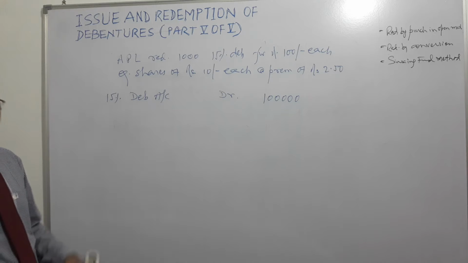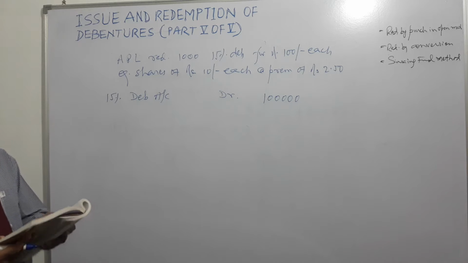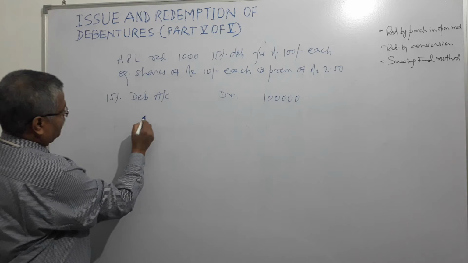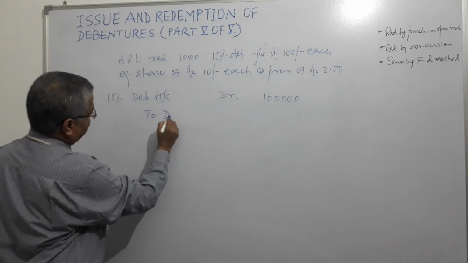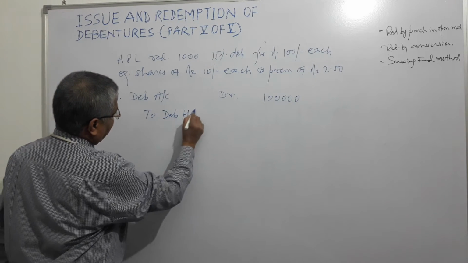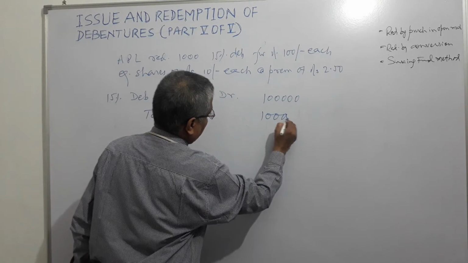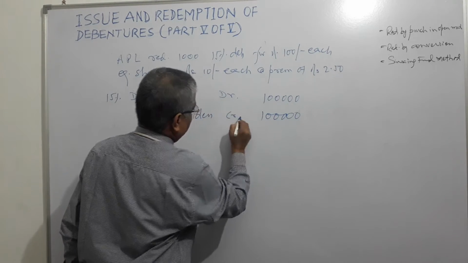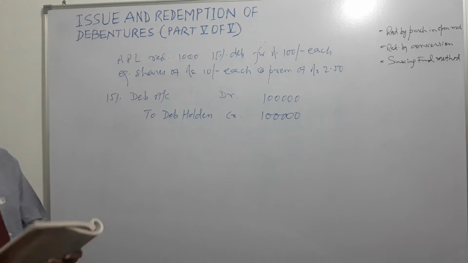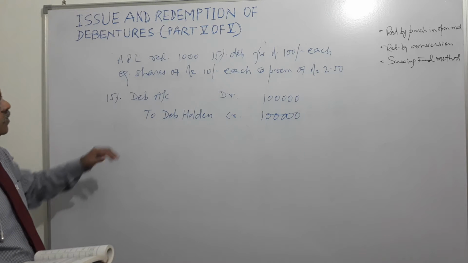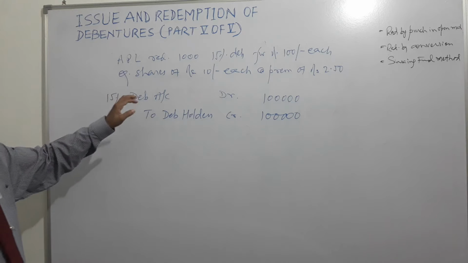Of course, debenture holders will be credited, to debenture holders, right? 1 lakh rupees.